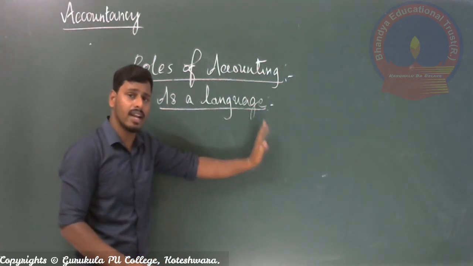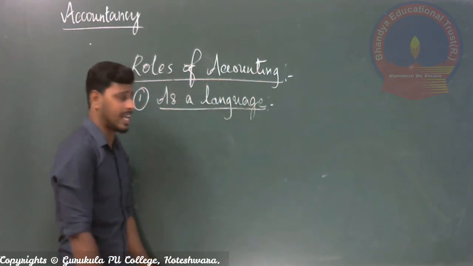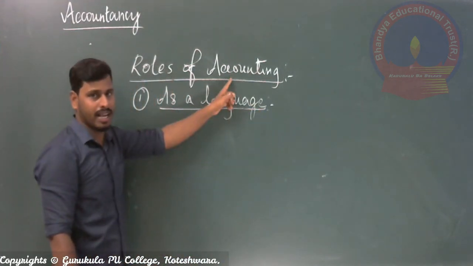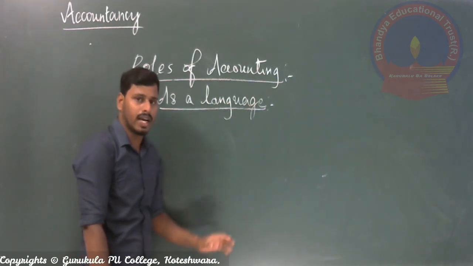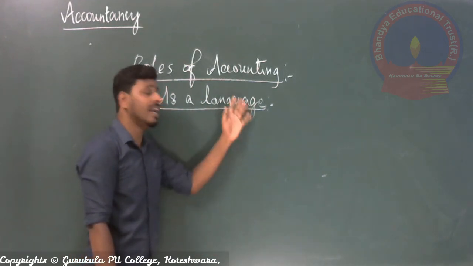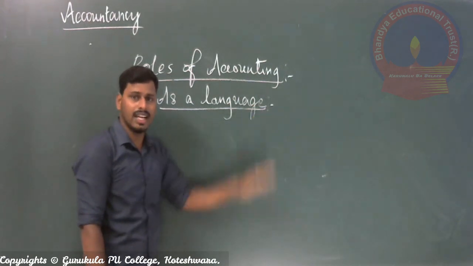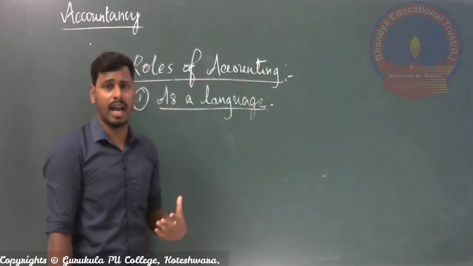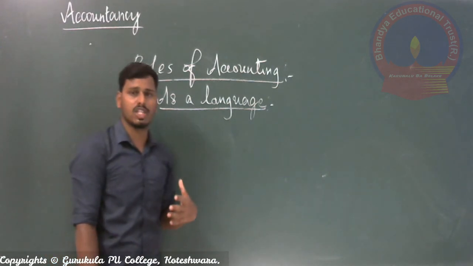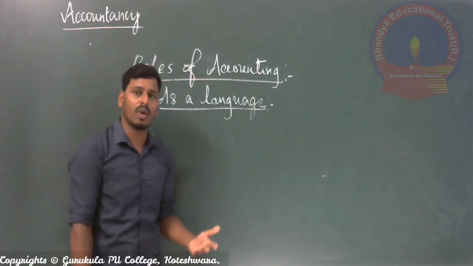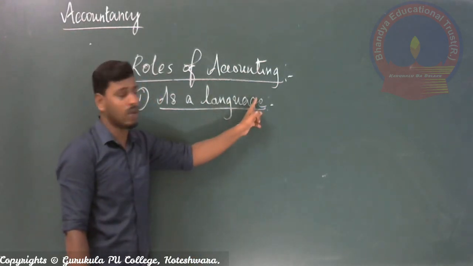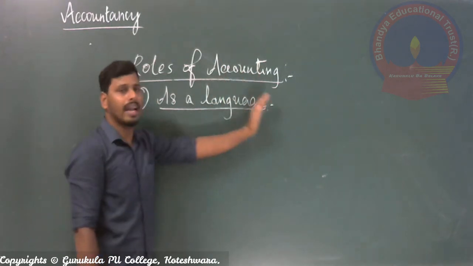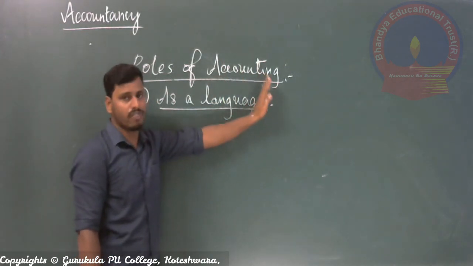That is why we can say that in a business organization, accounting acts as a language. Physically, it doesn't talk, right? But whatever information you require about the whole activities of the enterprise can be given only by the accounting process. So we could say one of the roles played by accounting is as a language. This is the explanation for the first point.